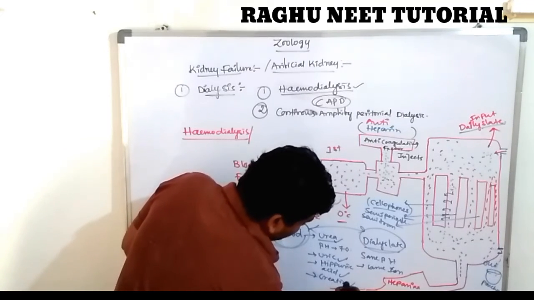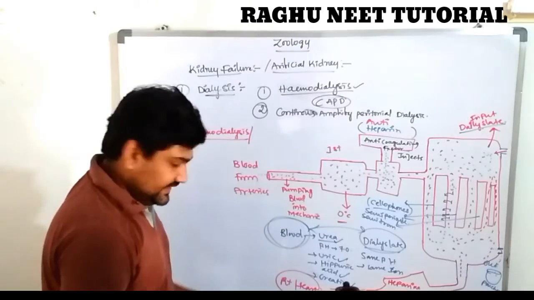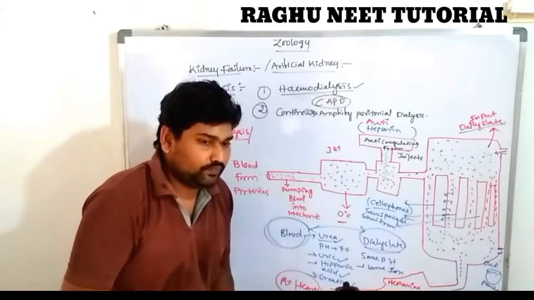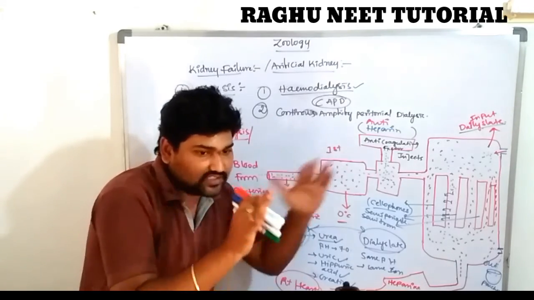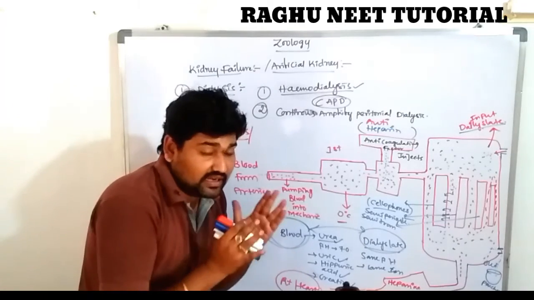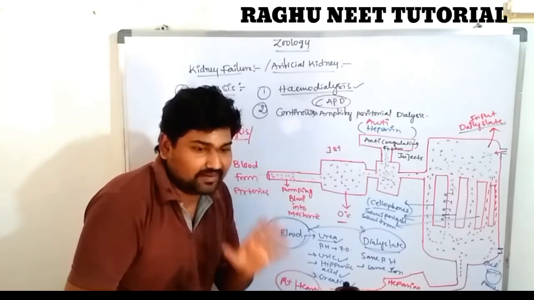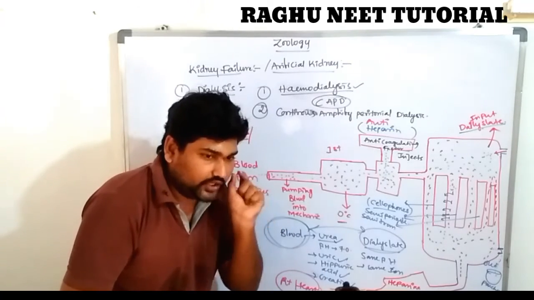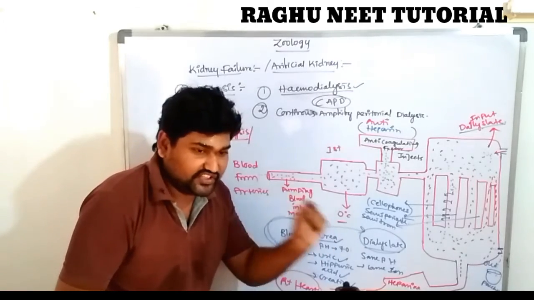The veins go to the right chamber of the heart after the blood is purified. Are you clear? This is very expensive and the patients need hospitalization. This is a very large device, so the patients stay in hospital. The complete process takes 4 to 5 hours. It is very accurate for the elimination of nitrogenous wastes.